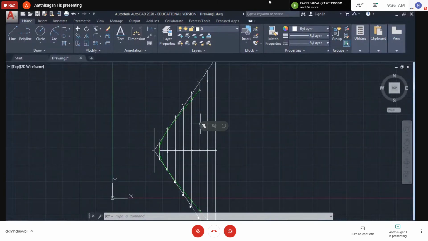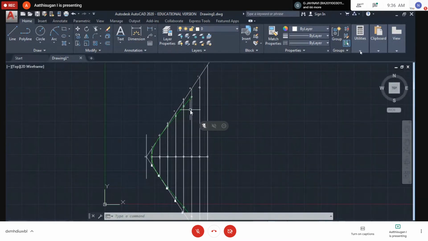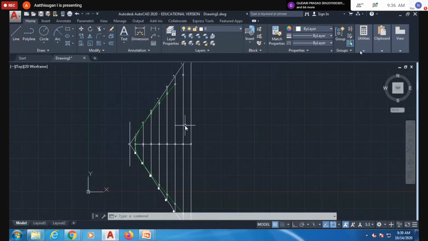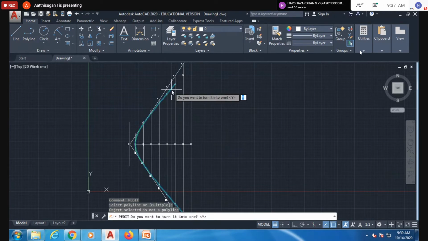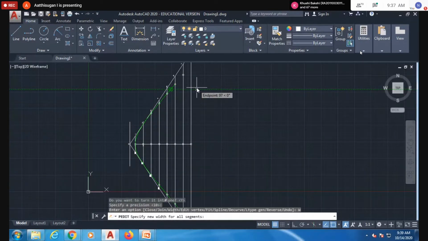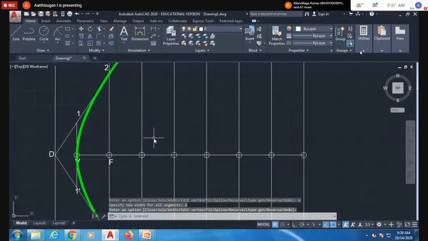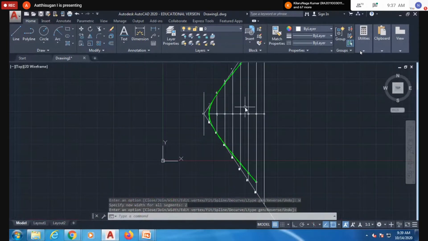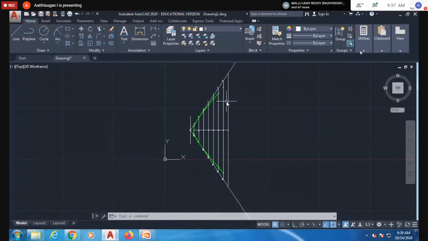If you want some thickness, you can use the PEDIT command, P edit. We need PEDIT. Select this hyperbola. Press enter. Press enter again. Width option, just check. Specify, I'm going to give 2. Just keep the position and width, then enter. Then close it. Now you can see the thickness somewhat. Like this, you can do it for diamonds also in the color form. So I hope you understand this question.